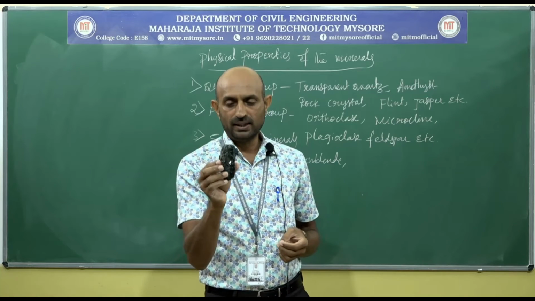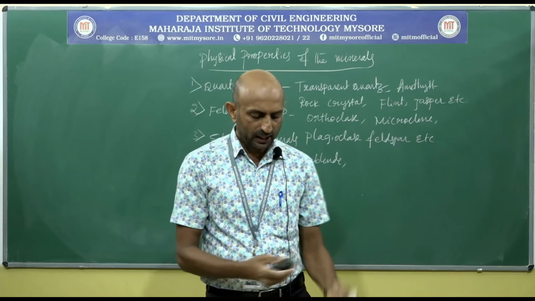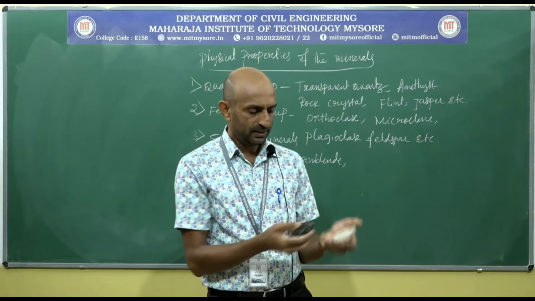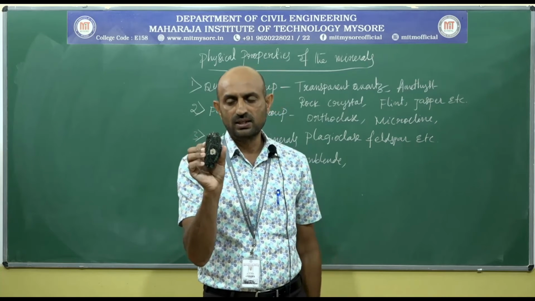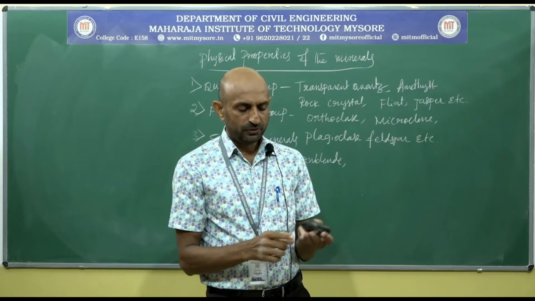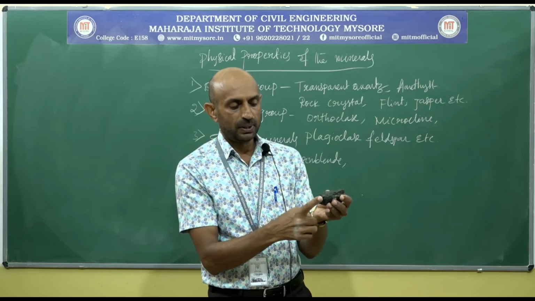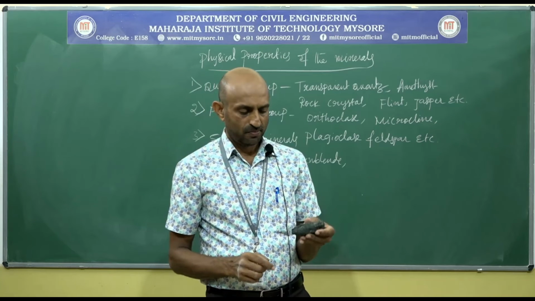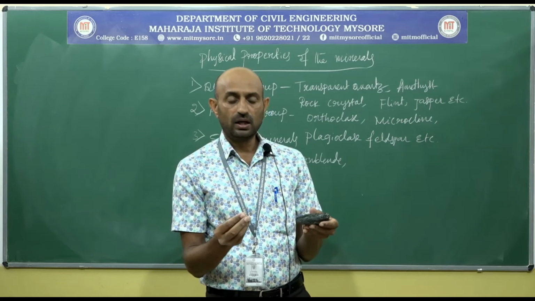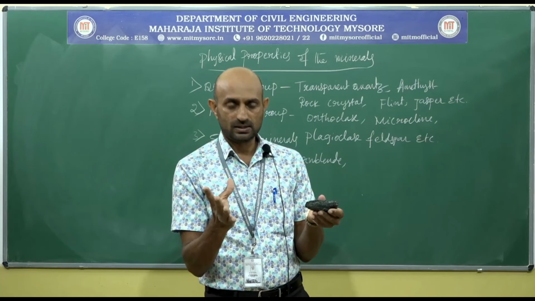Color: greenish black color. Streak: again greenish black. Luster: subvitreous luster. Fracture: this is the fracture plane. Uneven fracture or even a little bit of hackly fracture.